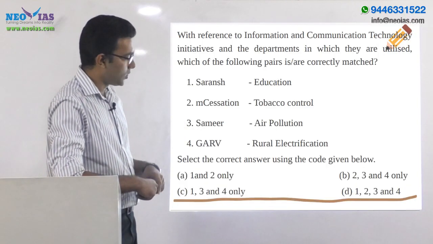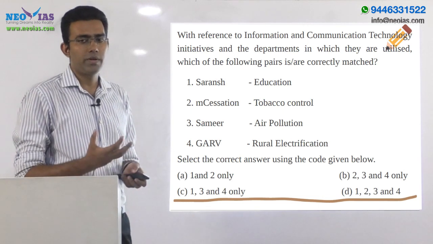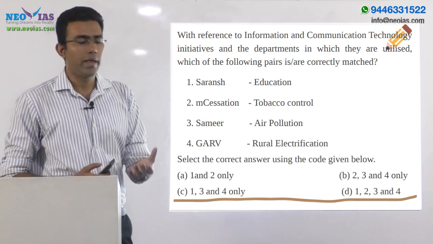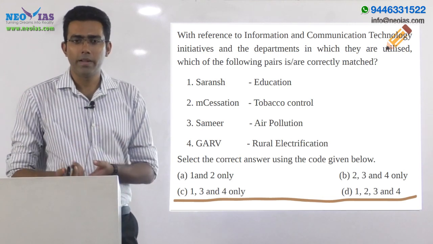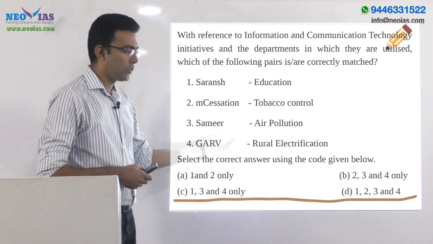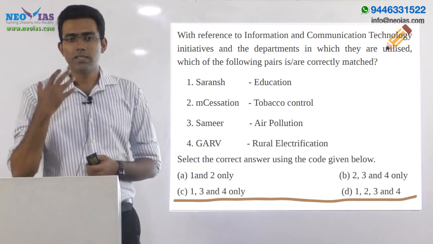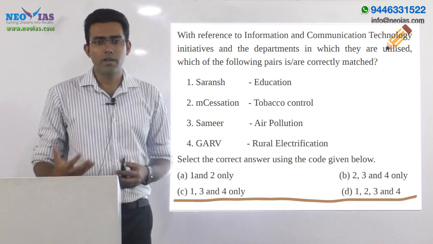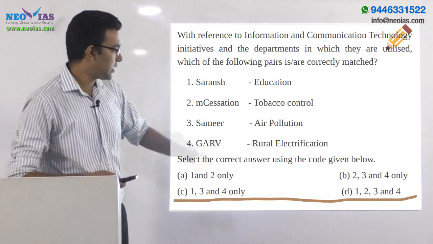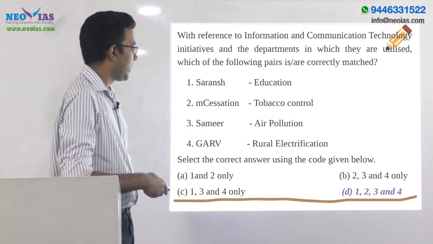Now Samir is also air pollution related, that is, it is an air pollution related app which is trying to monitor the pollutants present in the air, based on AQI, that is air quality index. So this is also correct. And the fourth one, GERV, is related to rural electrification. In fact, it provides real-time rural electrification related data to its app users. So that's the reason why we can say 1, 2, 3 and 4, everything is correctly matched.